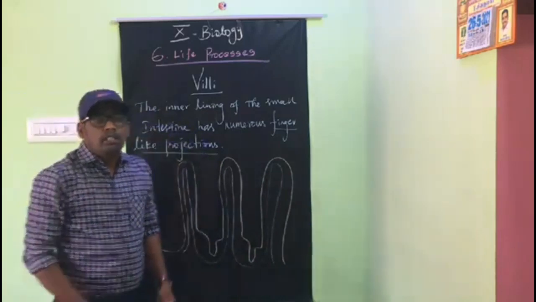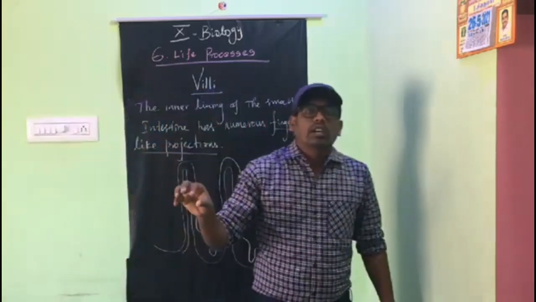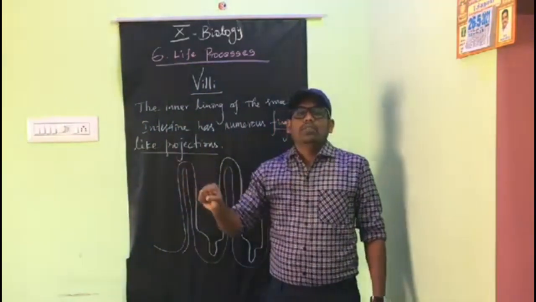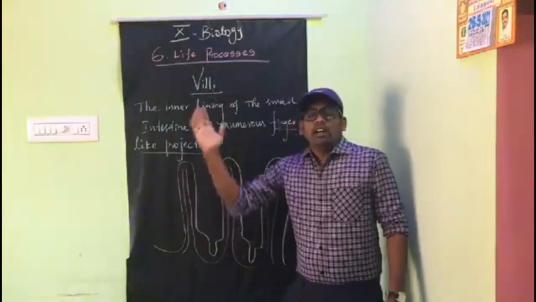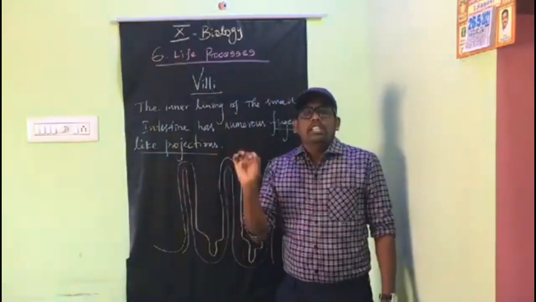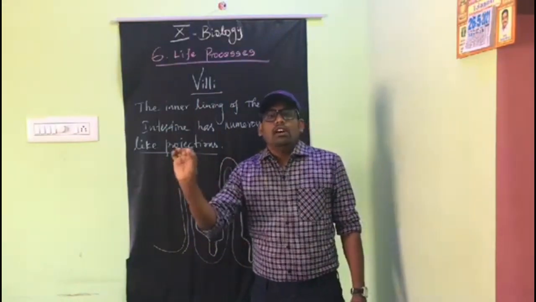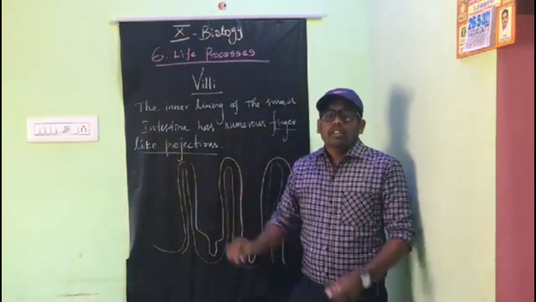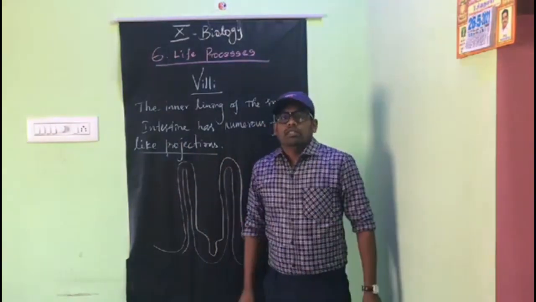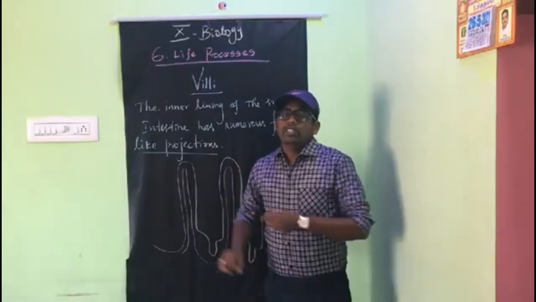The blood cells, particularly RBC, absorb the food from the small intestine and also transport it to each and every cell of our body, and the cells get energy and carry out their regular activities.